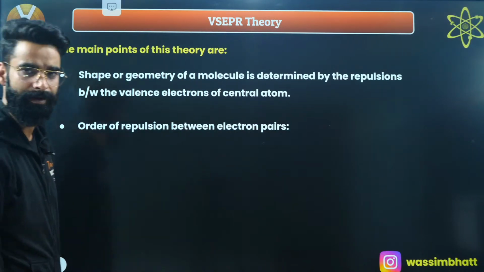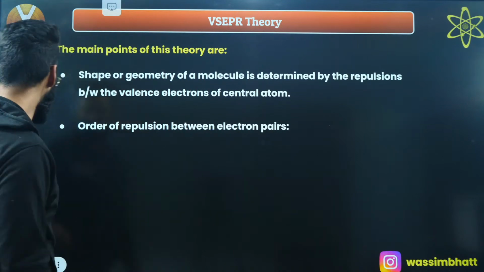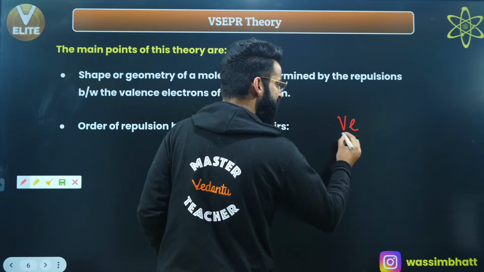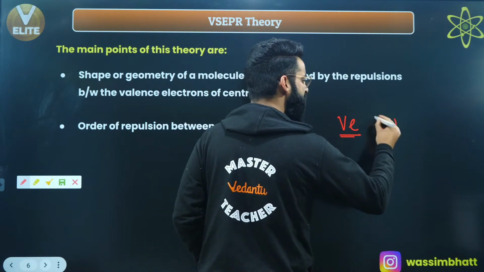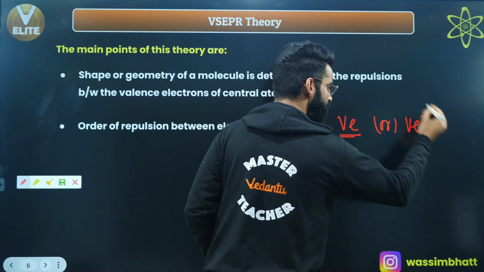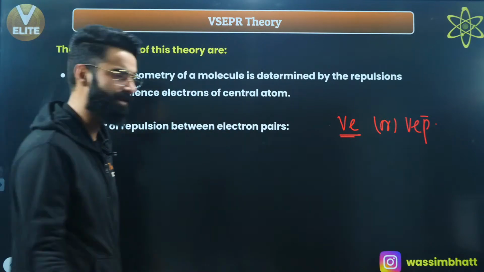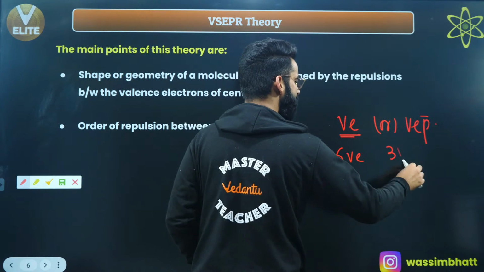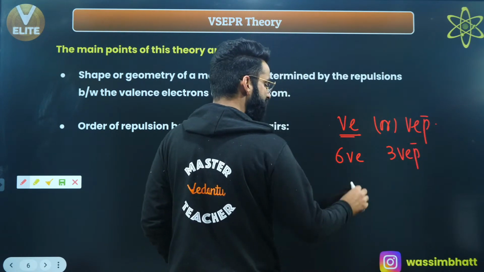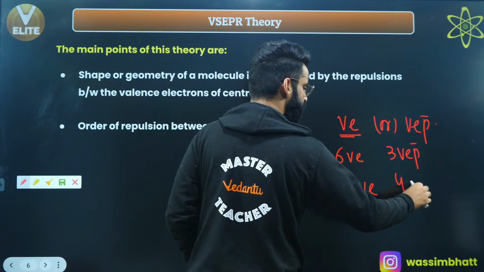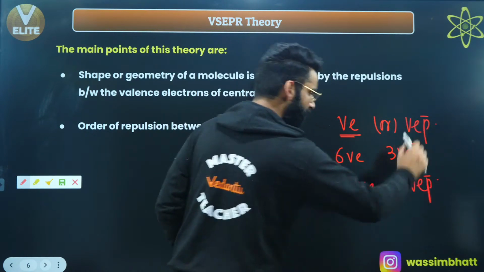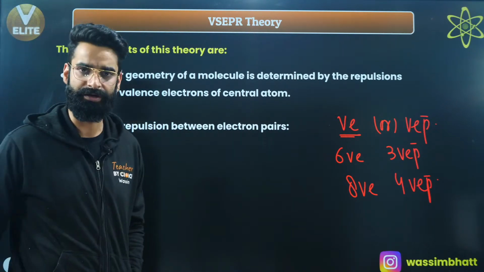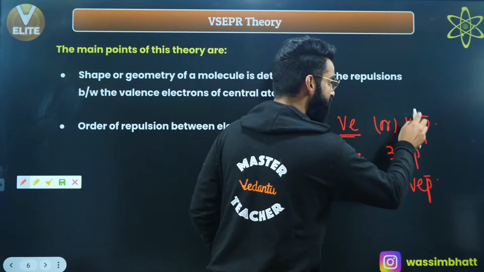Point number 2, right? Well, people, if I talk about the valence electrons, or if I talk about the valence electron pairs, right? For example, if any atom has got 6 valence electrons, that means it has got 3 valence electron pairs. If someone has got 8 valence electrons, that means it has got 4 valence electron pairs, right? Okay. What is the order of the repulsions between these valence electron pairs? Let me tell you, valence electron pairs are of 2 types.